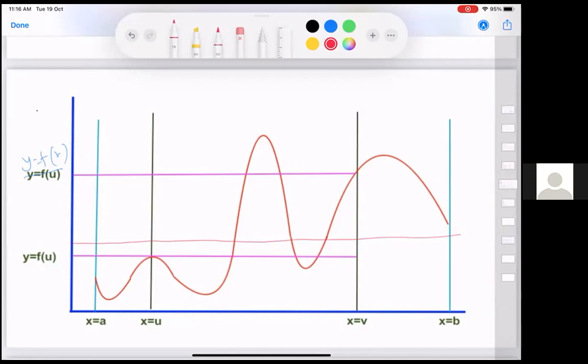You have gone up once, gone down once, and then reached that point. So from there, you can conclude that there will be one point between u and the point where you have gone up. From then on, one point from there till you come down. Once again, there will be a point where you will reach. The number of times also we can count later, but right now that is not our consideration. Our consideration is that there exists at least one point z, in between u and v, where this happens.